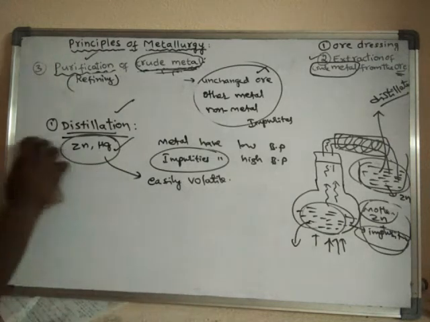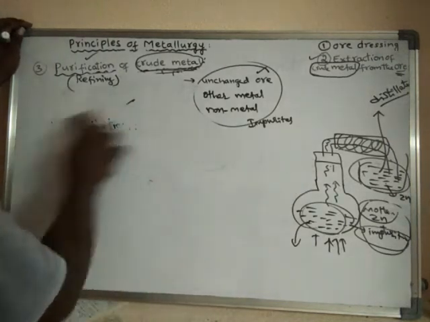Right. We learn the next method. What is the next method? Liquefaction.